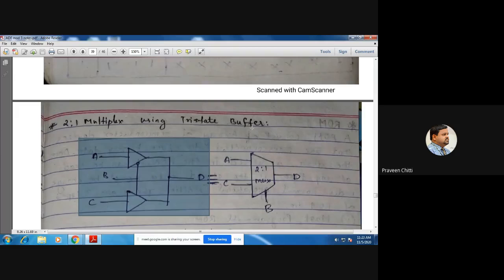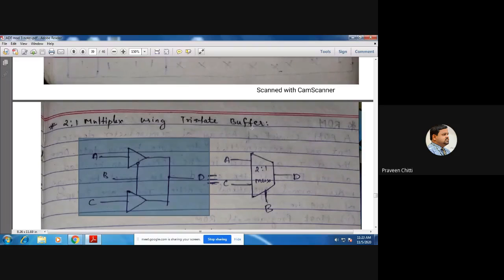You have to explain what happens when B is 0 and when B is 1, because that is the control or select line. So what happens when B is 0? Which tri-state buffer will be active and which is not active? What output will finally be connected to the output terminal?